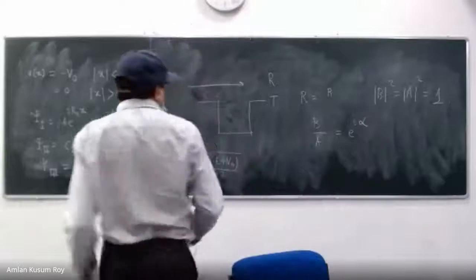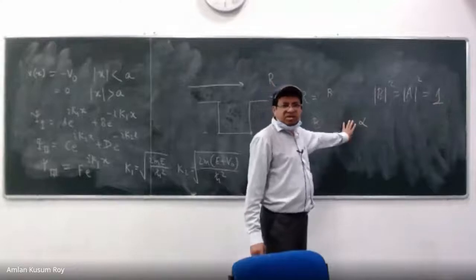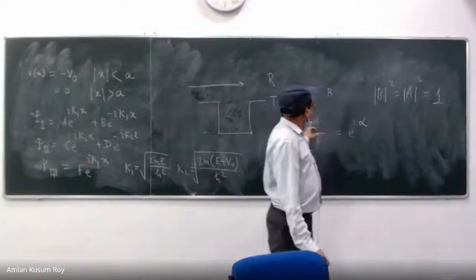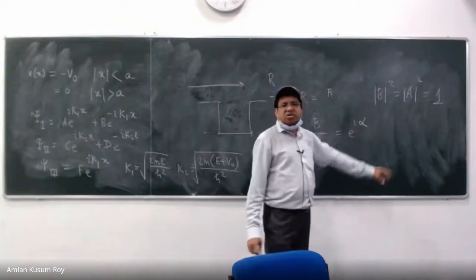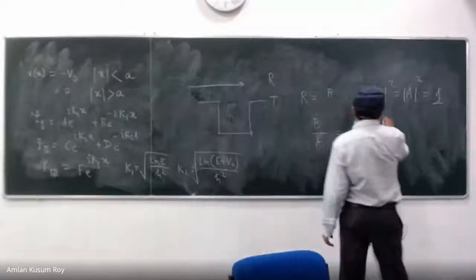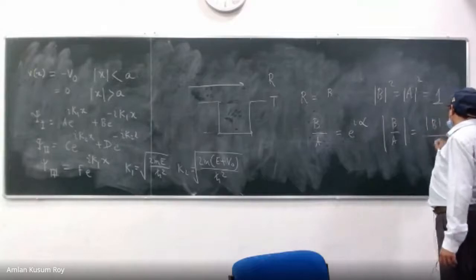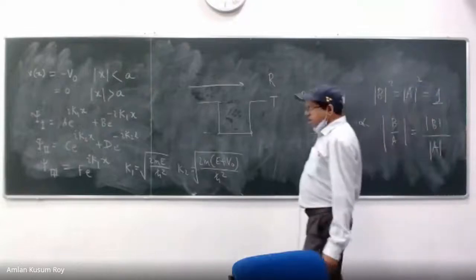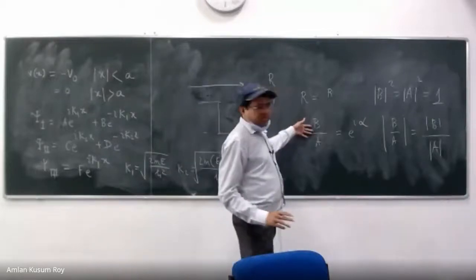The real difficulty was here. You should derive that; I have put it in red marks. But if you have assumed this to be correct, then what is the big deal? You just take B by A and its conjugate and make a modulus. So e to the power I alpha into e to the power minus I alpha will be 1. If you have worked out the red marked question, this is a very trivial thing to do.